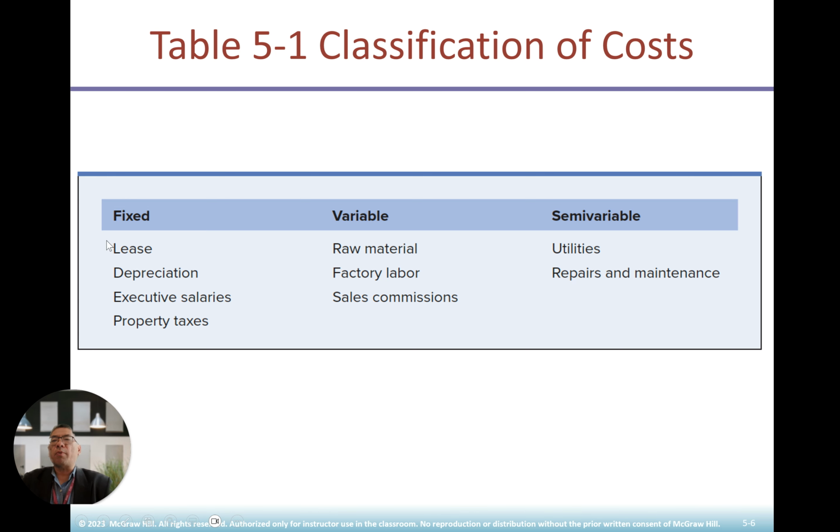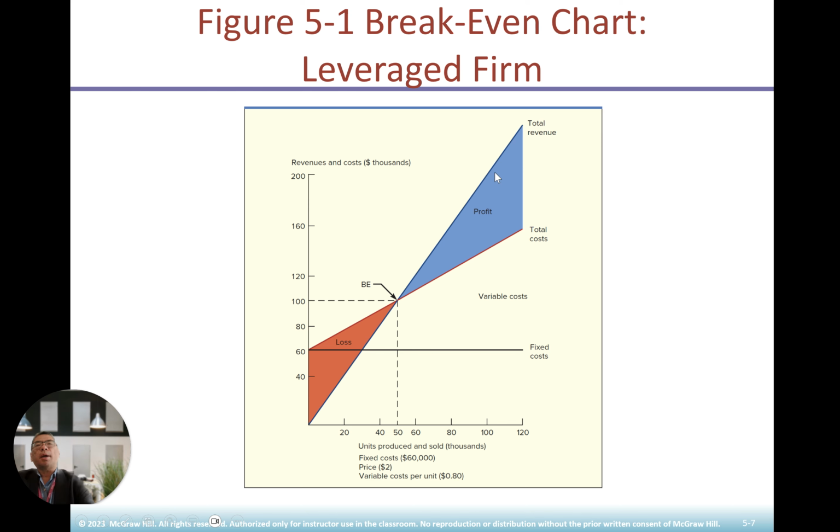The fixed ones will be lease, depreciation, executive salary, property taxes. Variable: raw materials, factory labor, and sales commission. Sales commission is very popular among real estate transactions, especially sales. Okay, on the marketing side, mostly sales commissions. Semi-variable will be utilities, repair, and maintenance. Okay, all right. Let's look at the break-even chart here.